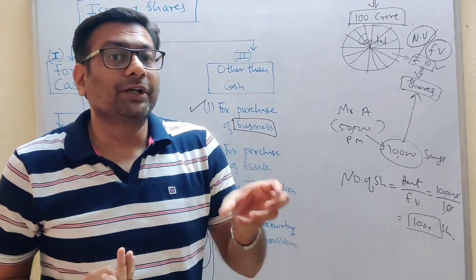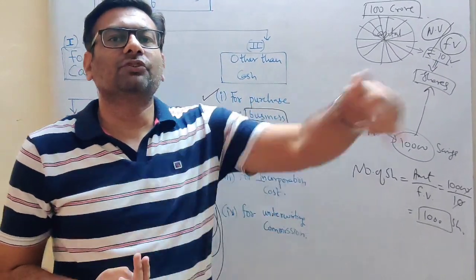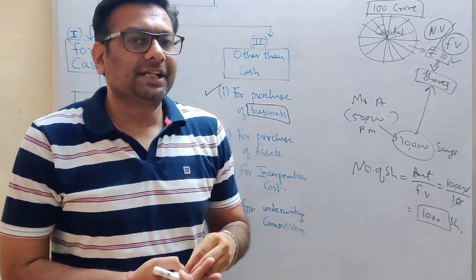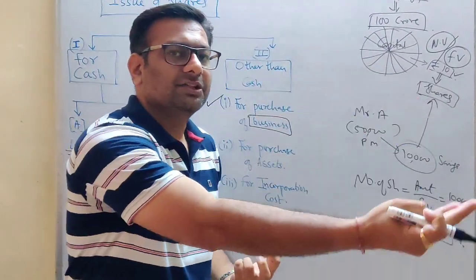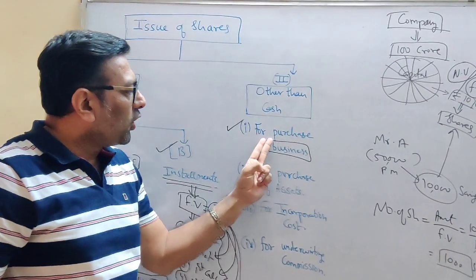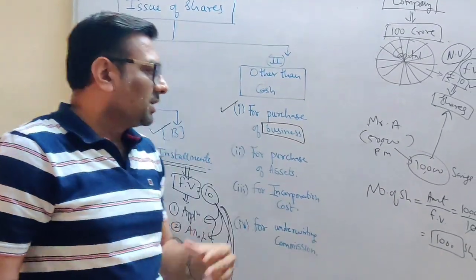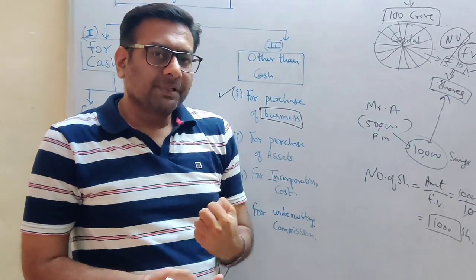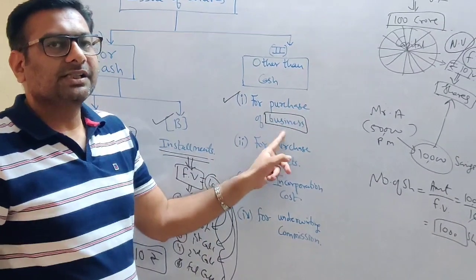L&T company said, I am going to give you this 100 crore not in the form of cash. I will give you shares. So L&T company is purchasing a business, and the money is settled by giving shares. So this is when shares are issued for purchase of business, and the company is not getting any cash here. What is the company getting in return? A business. We purchased a business, we received a business, and for that we have given our shares. This is the first case.